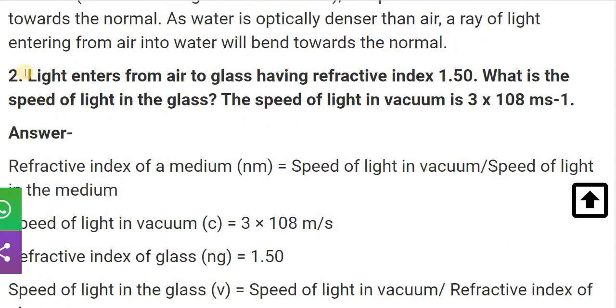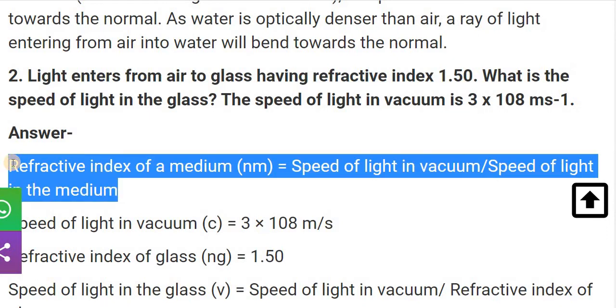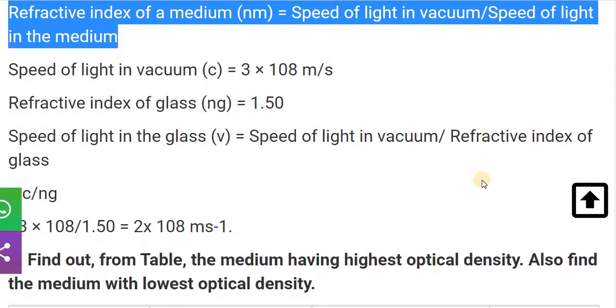Let's see one more time. The light enters from air to glass having a refractive index of 1.50. What is the speed of light in the glass? The speed of light in vacuum is 3 into 10 raised to 8 meter per second. The refractive index of a medium is equal to the speed of light in vacuum divided by the speed of light in the medium.